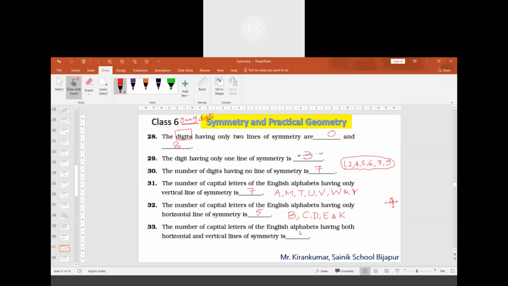Sir, I have a doubt about M. M is having a vertical line, not a horizontal line. Here the question is only horizontal. What is the doubt? Sir, N also has only vertical lines. N is not having a vertical line. N is not having any line of symmetry, sir.